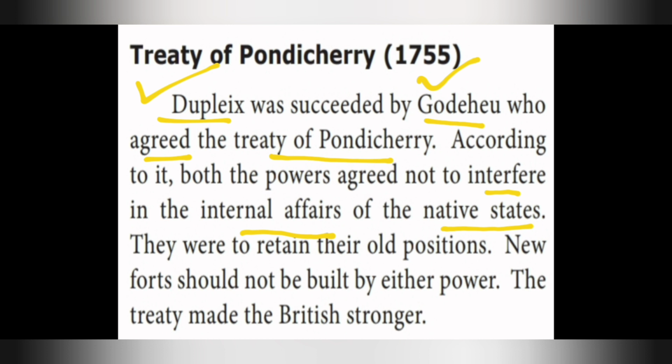According to that treaty, both the parties, that is the French and the British, were not supposed to interfere in the internal affairs of the native states. So this is the agreement they have signed in the Treaty of Pondicherry. They were to retain their old possessions. New forts should not be built by either power. So they should not build any new fort in their territory. The treaty made the British stronger.